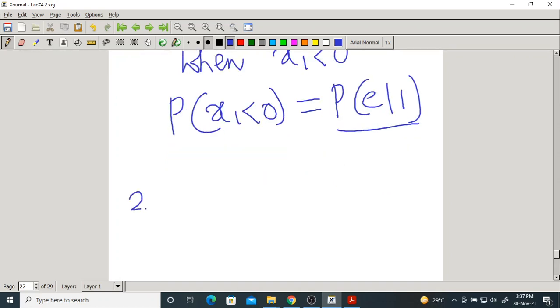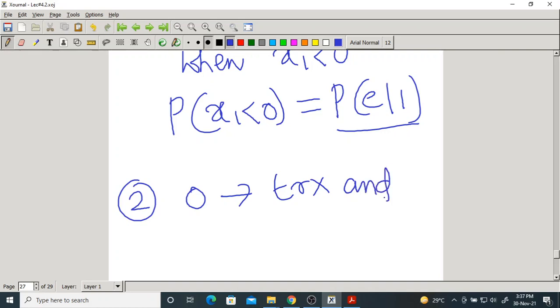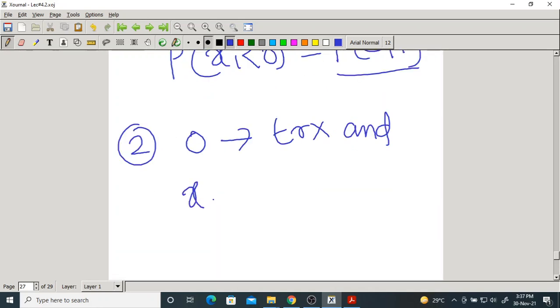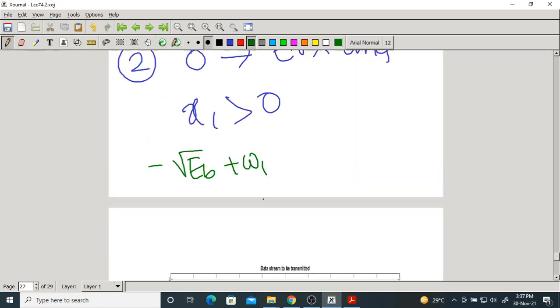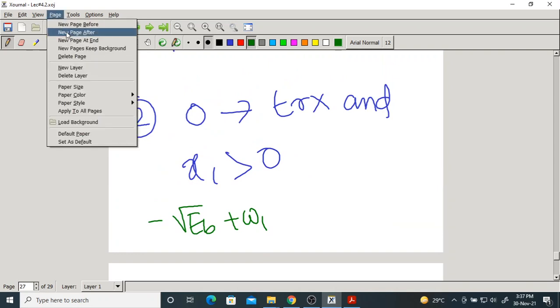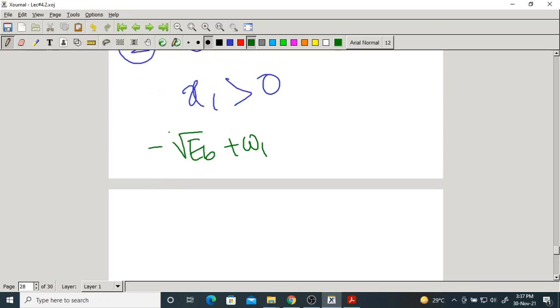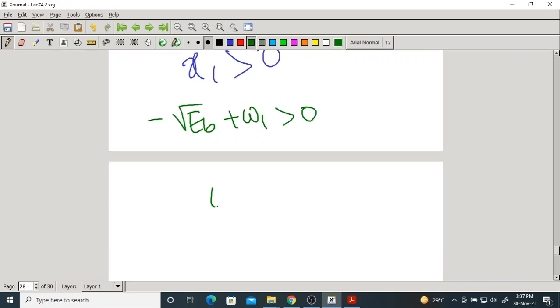Case 2. 0 is transmitted and x1 is greater than 0. Whenever 0 is transmitted, what is x1? Minus root Eb plus W1. That is more than 0, which means W1 is more than root Eb. This is the one logic.